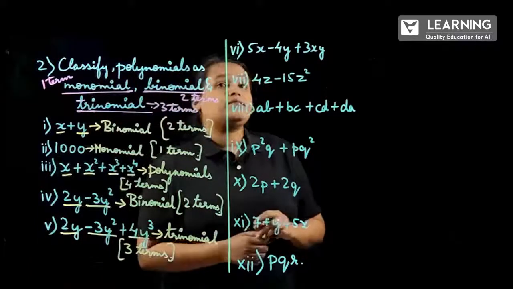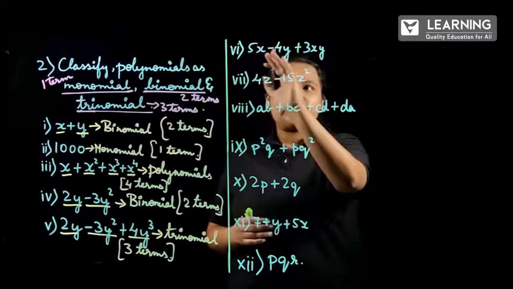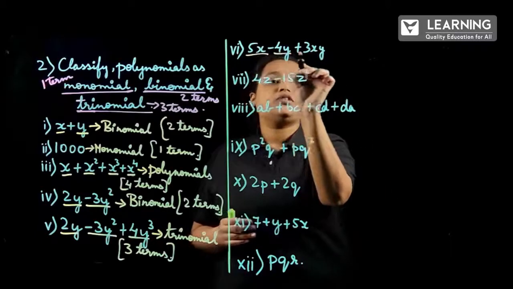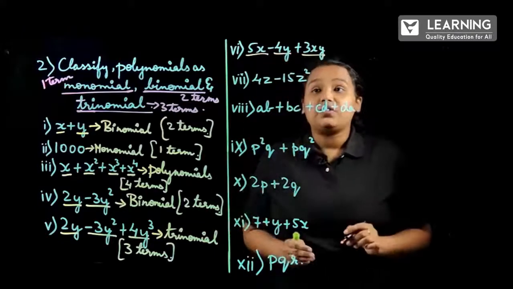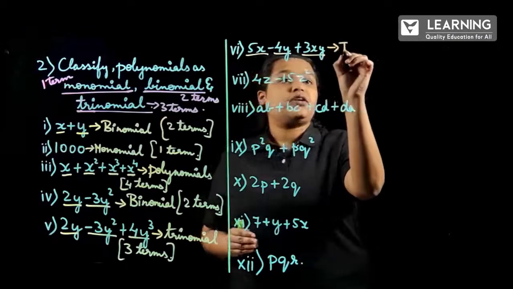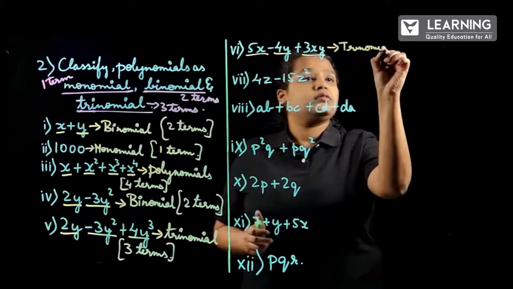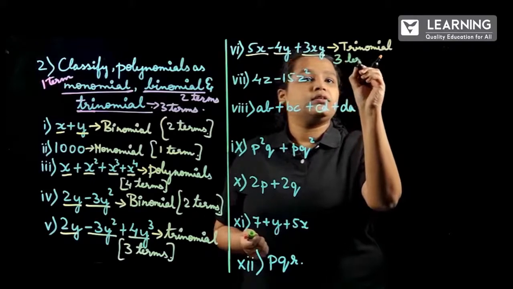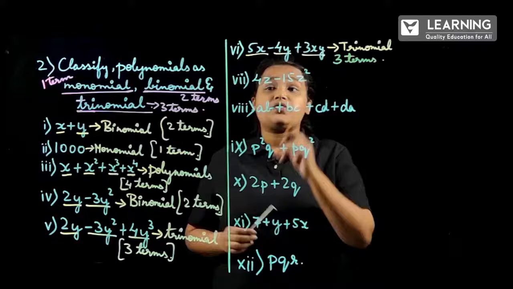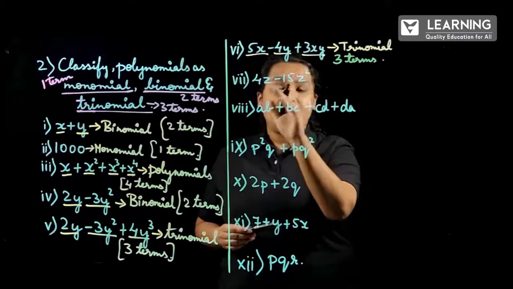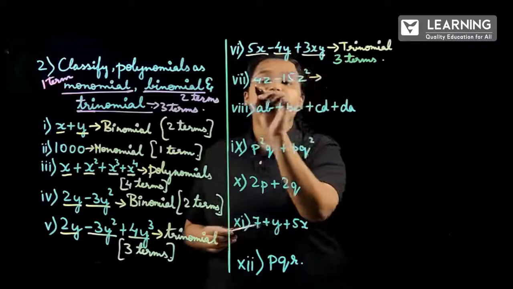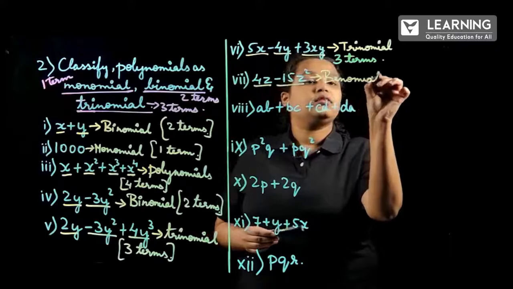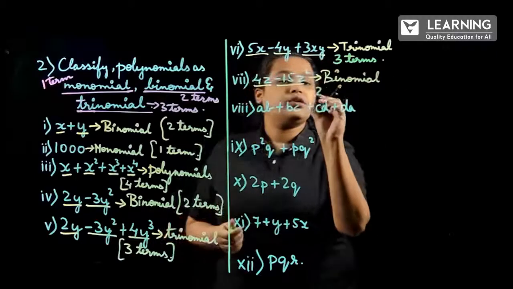The next question is 5x minus 4y plus 3xy. So here we have 1, 2 and 3 again. The 3 terms make it a trinomial, because of 3 terms, correct? And the next question is 4z minus 15z square. So how many terms do we have? 1 and 2. So this will be binomial because of 2 terms.